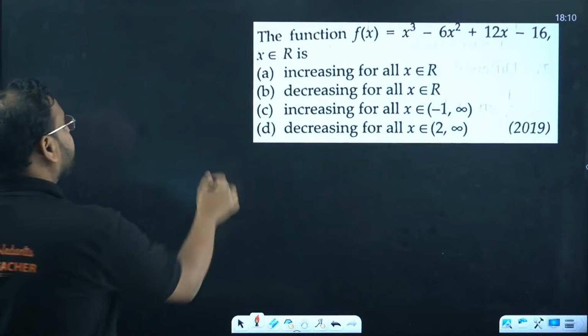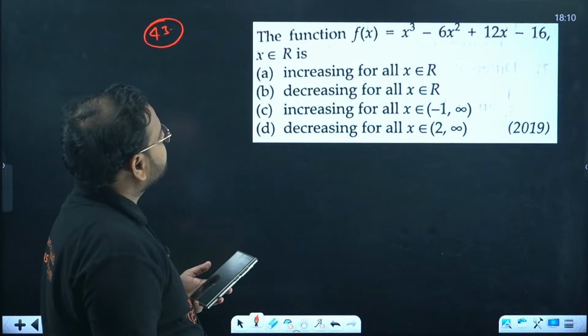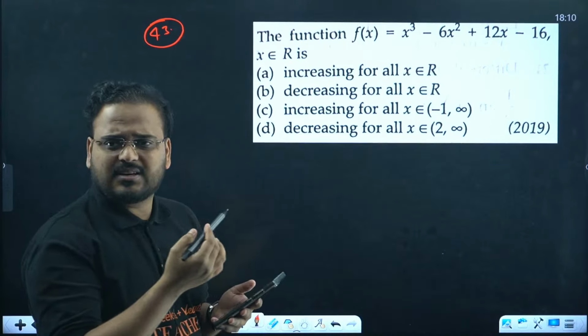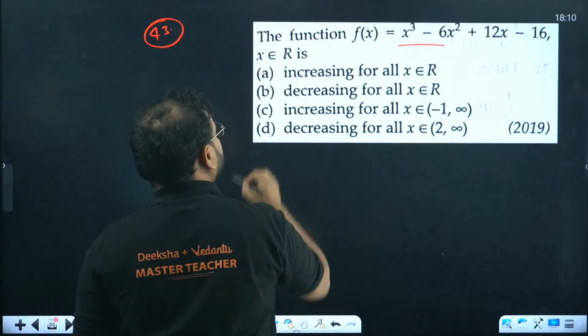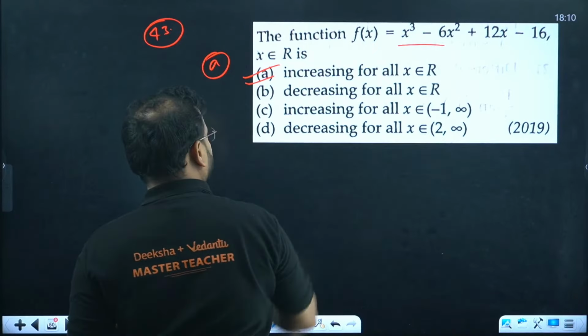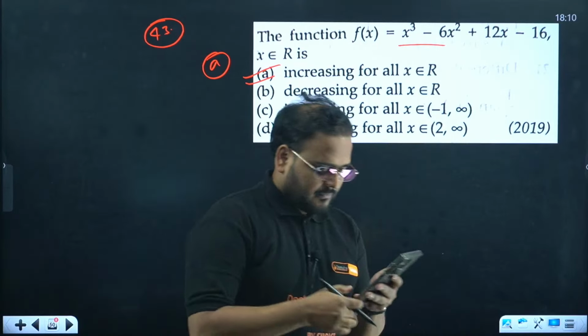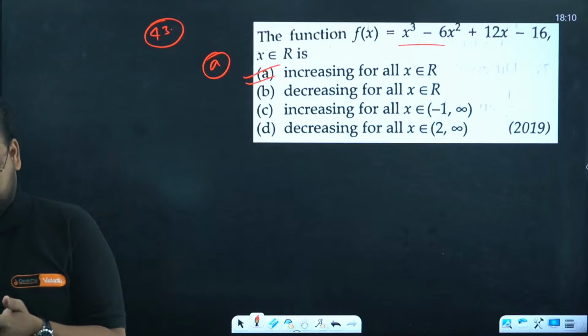43 now. Again, a polynomial function, same result, always increasing. You'll have the answer as increasing for all real numbers. So that's the end of this class.